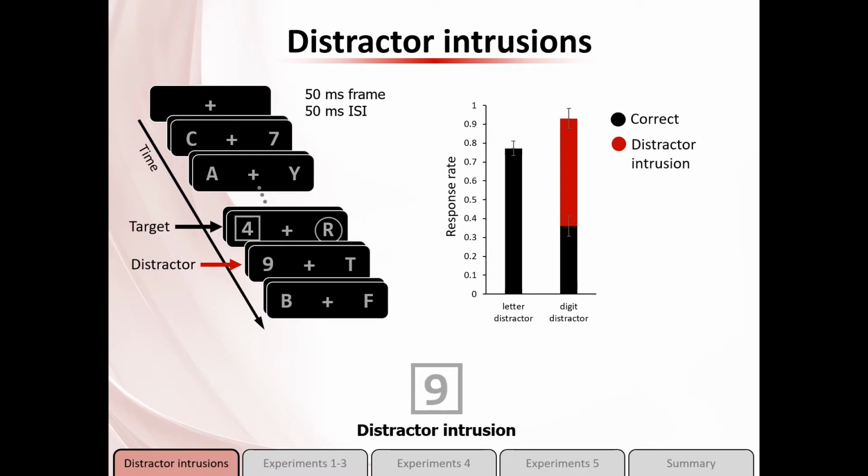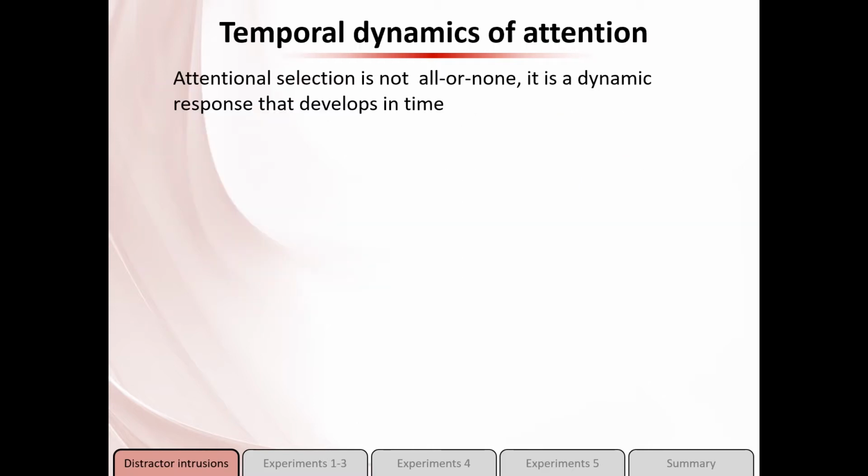So this phenomenon is called distractor intrusions because the irrelevant distractor intrudes into our consciousness. How can we explain this finding? Well, an important but often neglected fact about attention is that it's not an all or none phenomenon. It's a dynamic response that develops over time. And importantly for us, it lingers even after the target disappears.